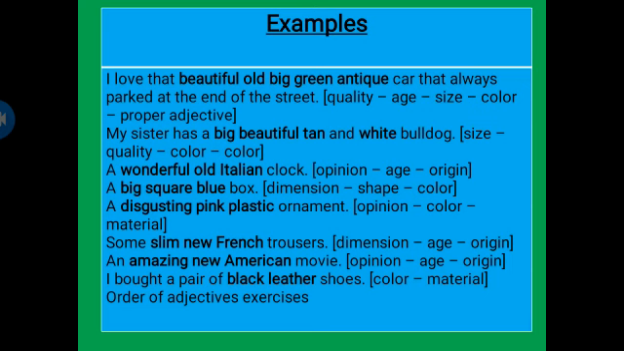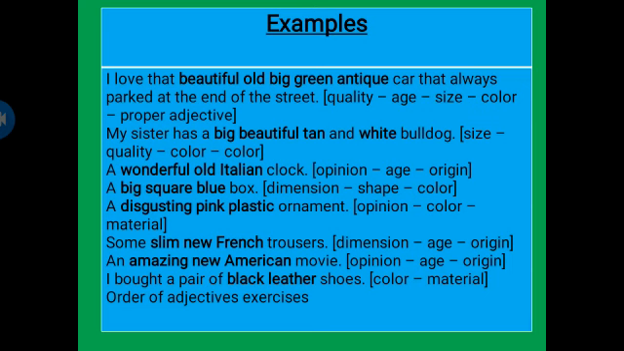Now in the first sentence we have used 5 adjectives: beautiful, which shows the quality, then old, which shows the age, then big, which shows the size, then green, which shows the color, and antique is the proper adjective. Second example, my sister has a big beautiful tan and white bulldog. The first is big, size, then quality, which is beautiful, color, tan, and then there is another color which is white.